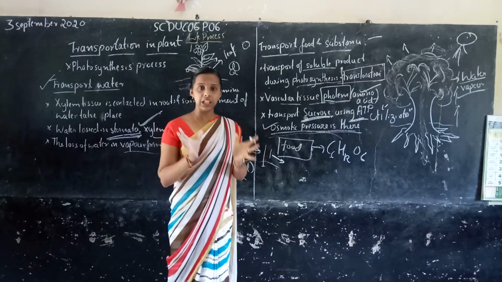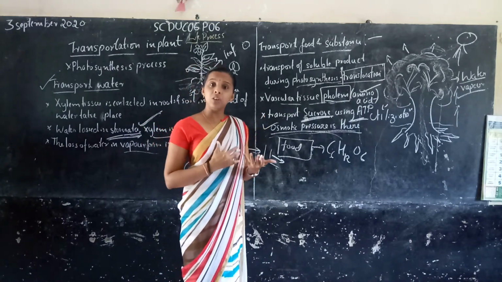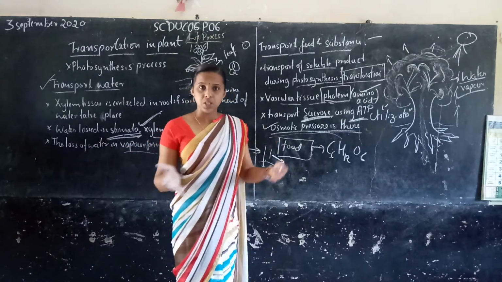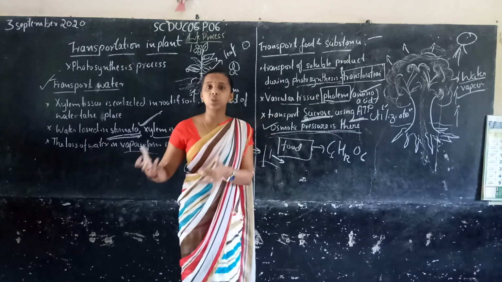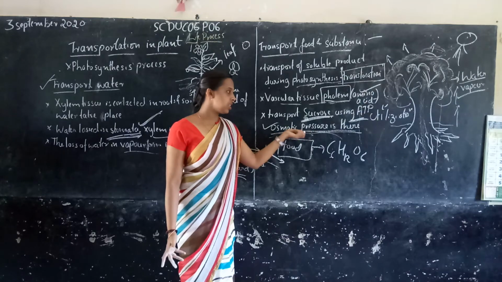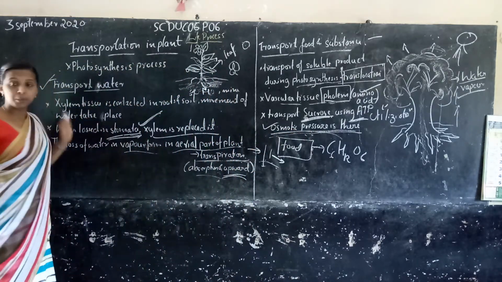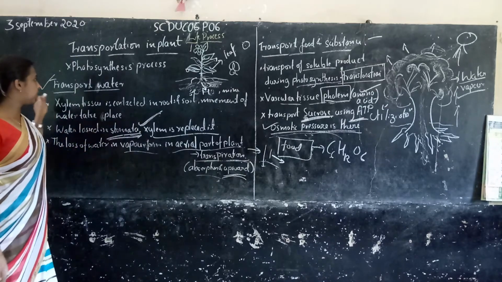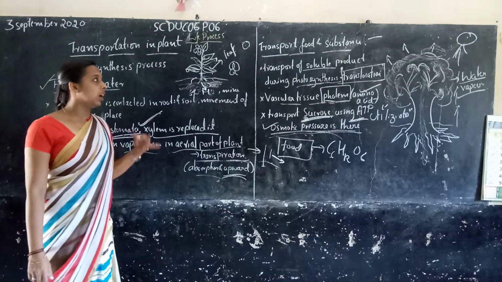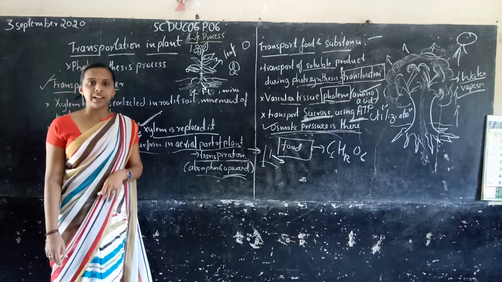Food is prepared in the leaf. The leaf has a high concentration of food. So through the phloem tissue, it moves to all parts of the plant, from high concentration to low concentration, due to osmotic pressure. So this is about how transportation takes place in the plant. In this we first studied how transport takes place for water, and how transport takes place for food and substances in the plant. Thank you.